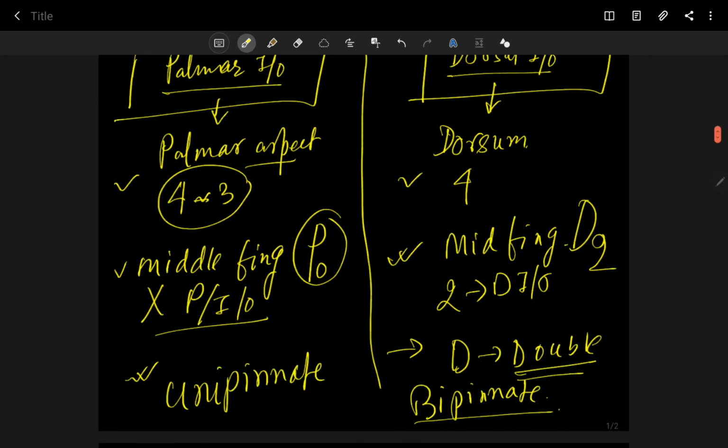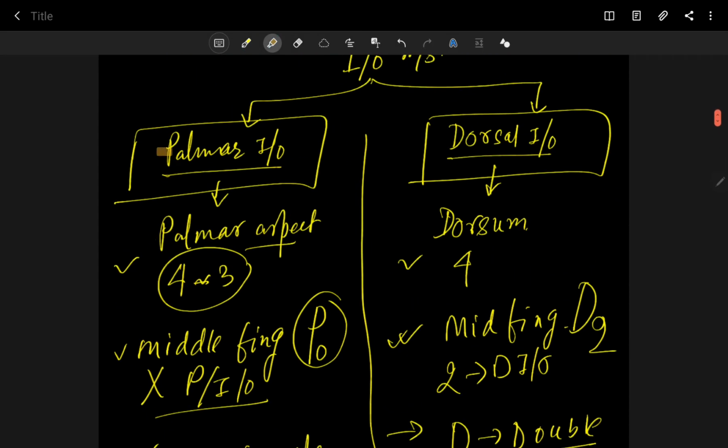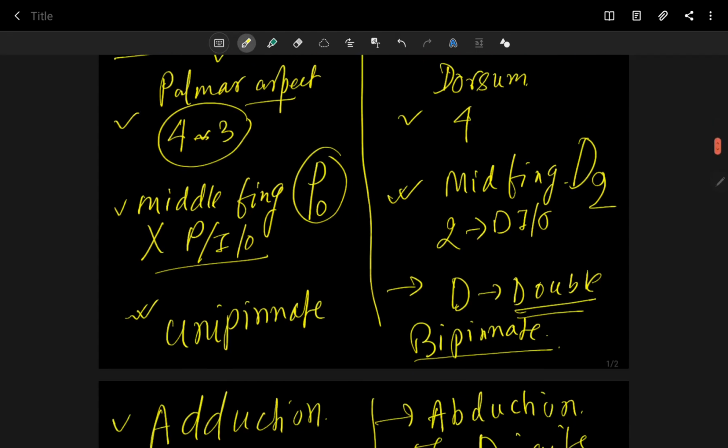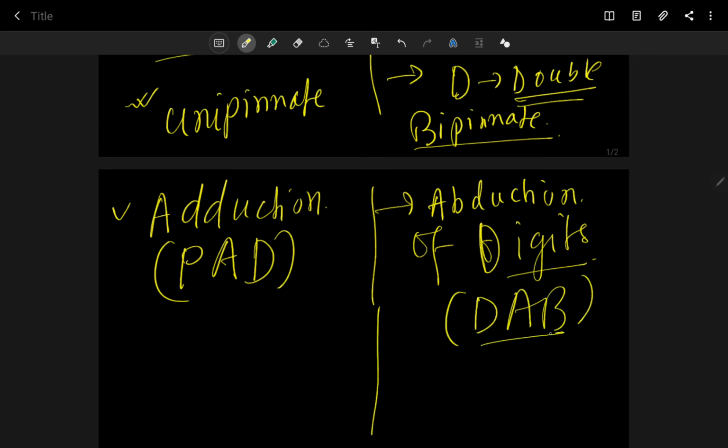You can remember like this. This is your palmar interossei column, and this is your dorsal interossei column. So you can remember this mnemonic: PAD and DAB. Dorsal interossei cause abduction, palmar interossei cause adduction.